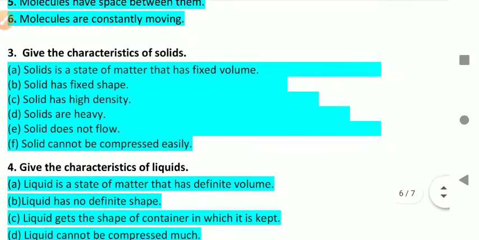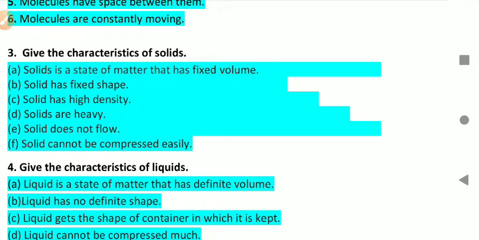Next, give the characteristics of solids. Point number A, solid is a state of matter that has a fixed volume. B, solid has a fixed shape. C, solid has high density. D, solids are heavy. E, solid does not flow. And the last one, solid cannot be compressed easily. So these are the properties of solid.